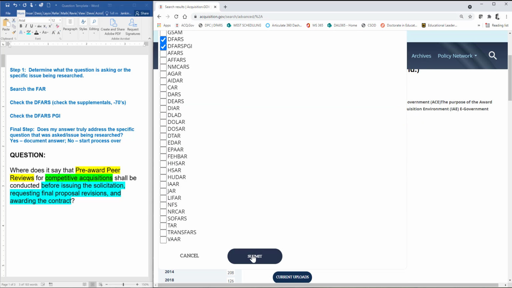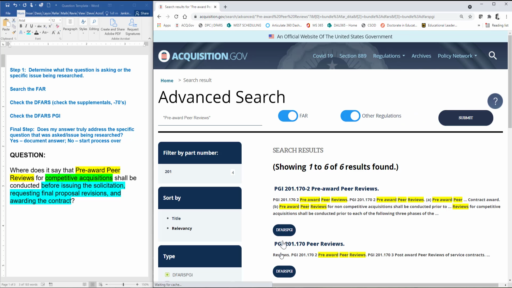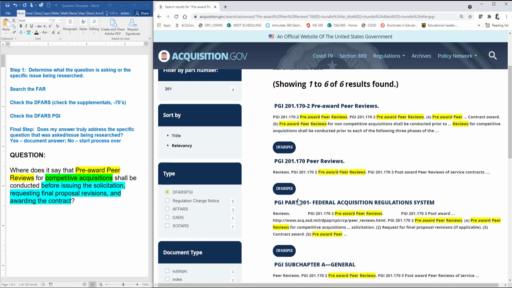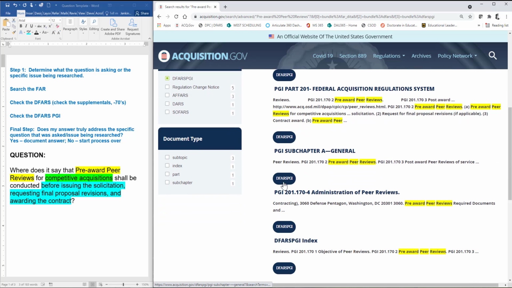All right, and submit. Okay, so right off the bat, it's showing me that maybe this is going to be in a DFARS PGI, and it looks like we're in DFARS Part 201. Let me go down and see if that continues to hold true.